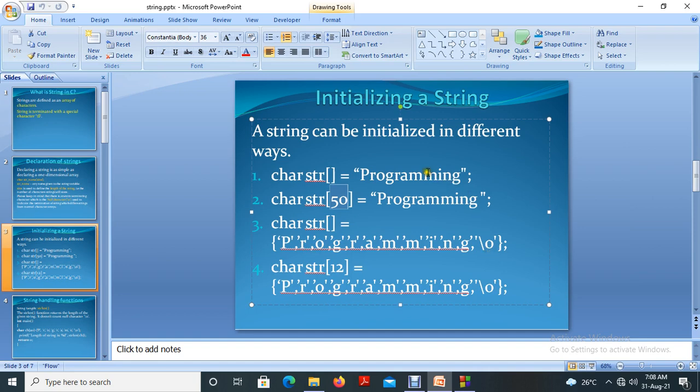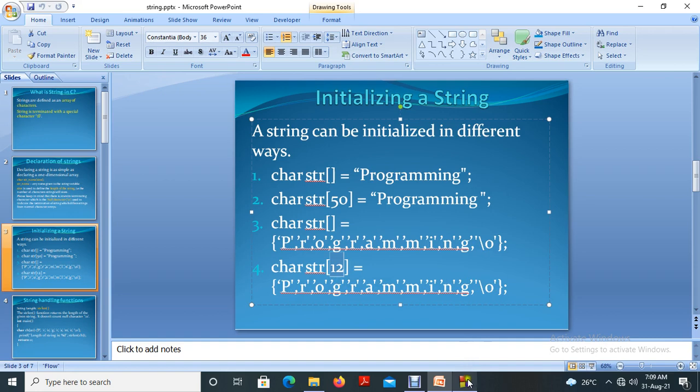In all these cases, the end of the string should contain the null character, so that the compiler can easily understand that up to this g the string exists, and we can process based on that. Here we mentioned the string length 12, and according to that we mentioned the string by using the null character.